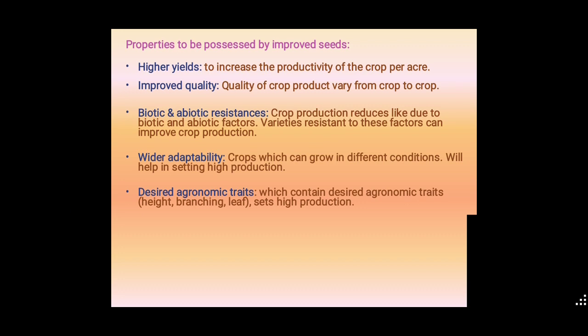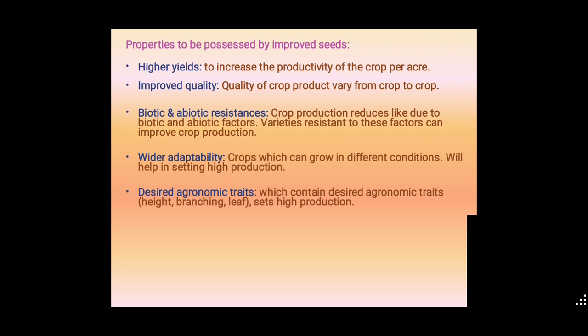See here, higher yields means increasing the productivity of the crops per acre. Okay, one crop would get only half of what is now possible. That means after using different techniques, we will get more productivity in the same land.